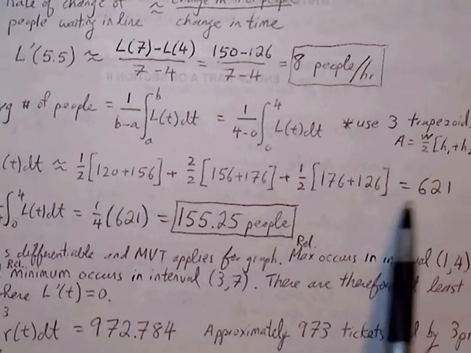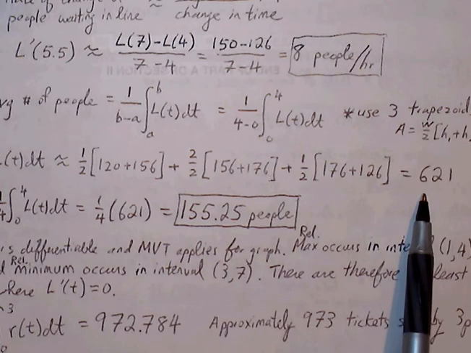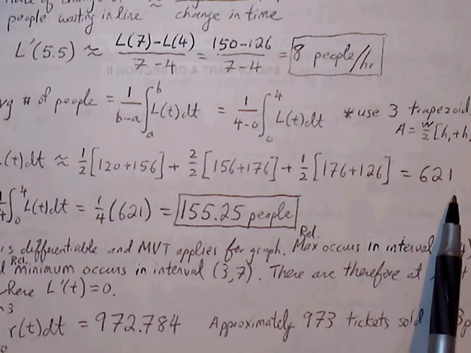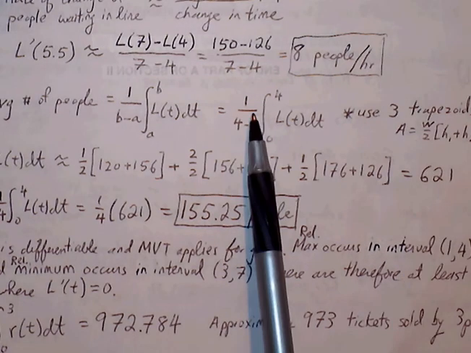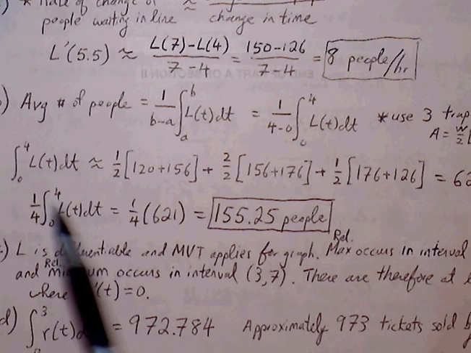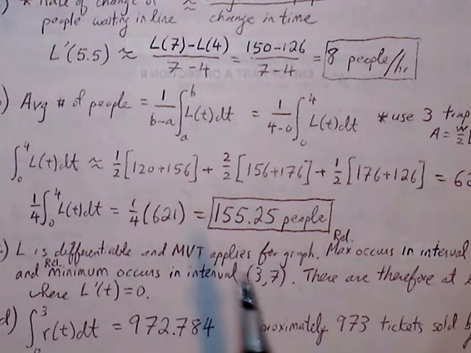We add those together, we get 621, but this is the total number of people waiting in line. So we don't want that, we want the average value, so we have to multiply this by 1/4. So 1/4 times 621 gives us 155.25 people, which would be the average.